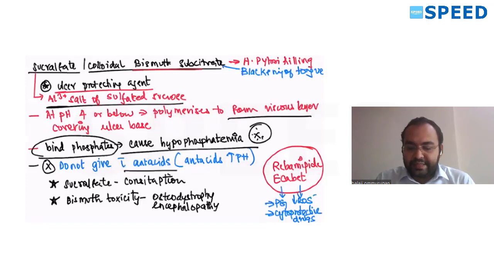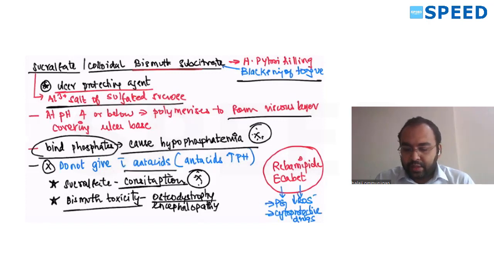Do not give with antacids because antacids will increase your pH, but this requires pH of 4 or below to act. So don't give it with antacids. Major side effect is constipation with sucralfate. With bismuth, bismuth toxicity can occur: blackening of tongue, osteodystrophy and encephalopathy. That's called bismuth toxicity. Bismuth is also used in quadruple regimen of H. pylori. It helps in killing H. pylori. There are two more drugs in this group, rebamipide and ecabet.